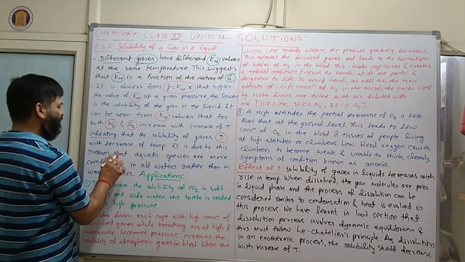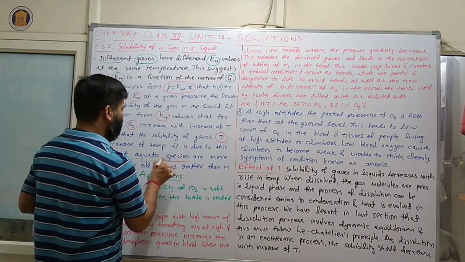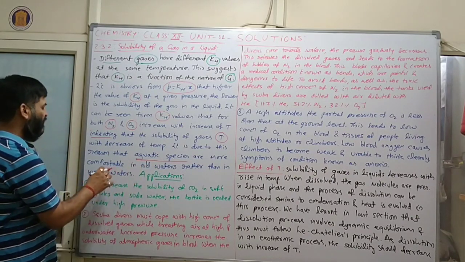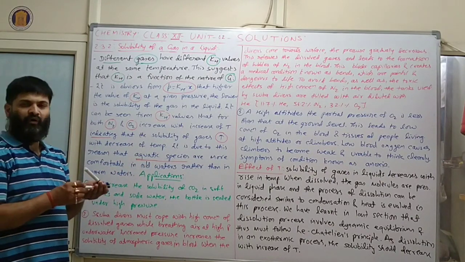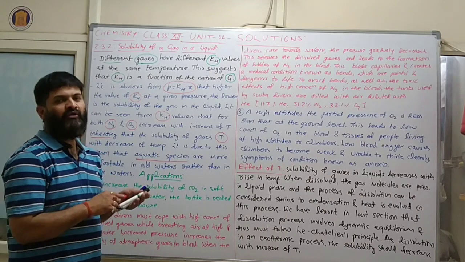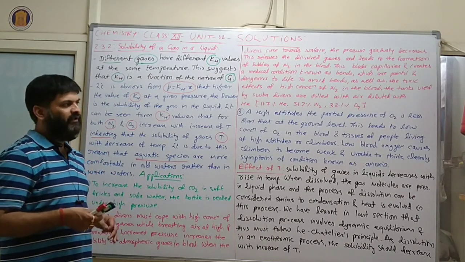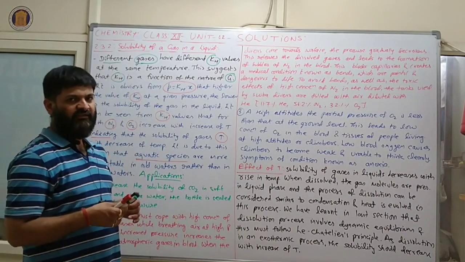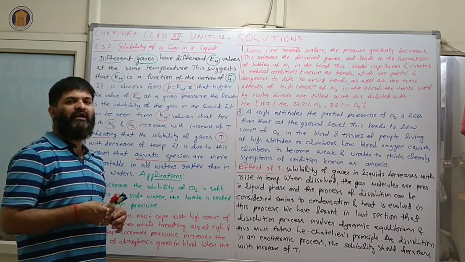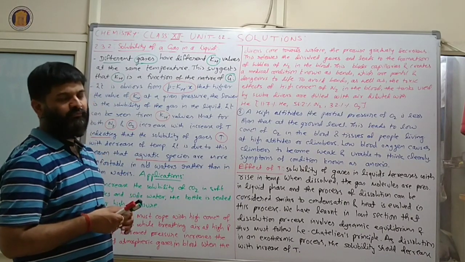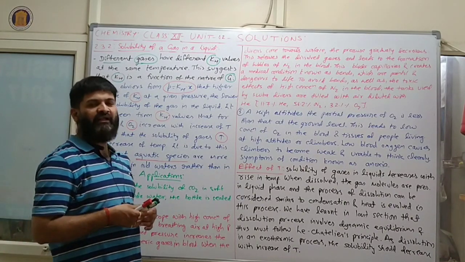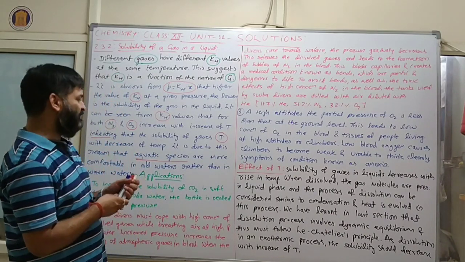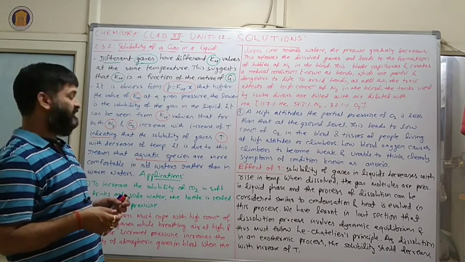It is due to this reason that aquatic species are more comfortable in cold water than in warm water, because in warm water the amount of dissolved oxygen will be less. In this way, aquatic animals are not comfortable in very hot water, and at the other extreme the amount of dissolved oxygen is also a concern.